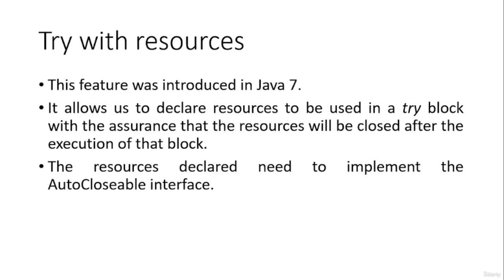in which we have to declare the resources which we want to auto close. And one more thing to notice about try with resources is all the resources which we want to close should implement an interface called AutoCloseable, and then only the resources will be closed automatically. So that is it about the theoretical aspects of try with resources. Now let us see some programs based on try with resources.